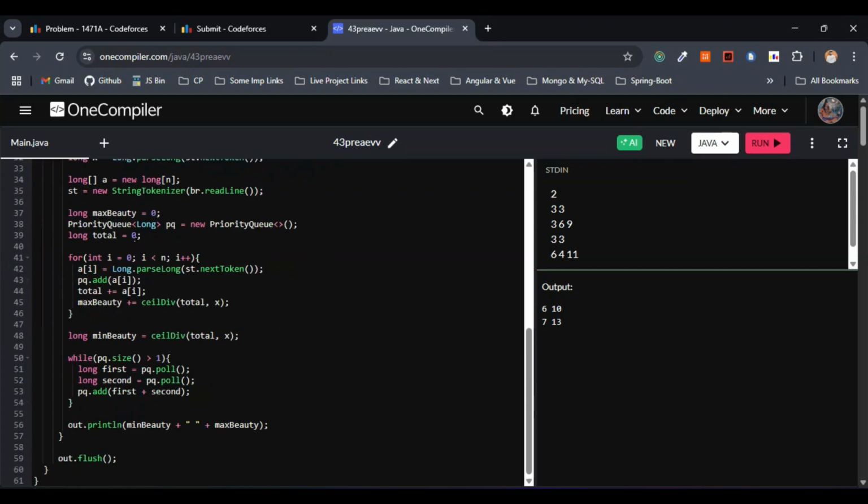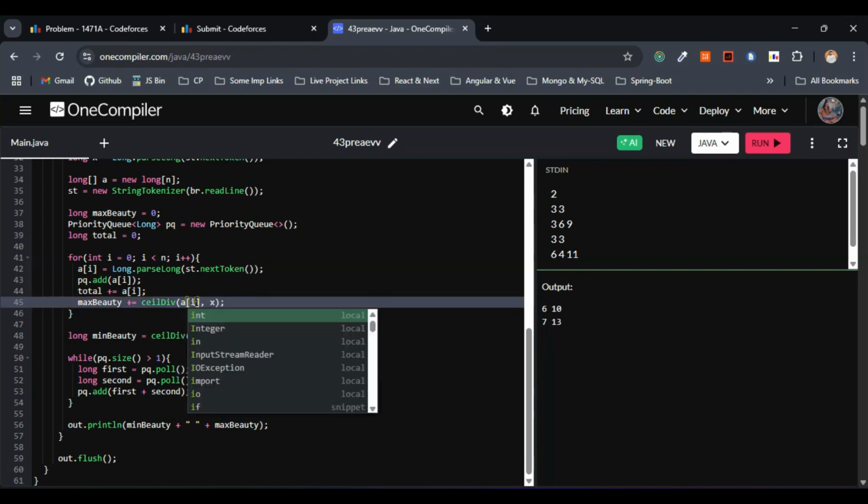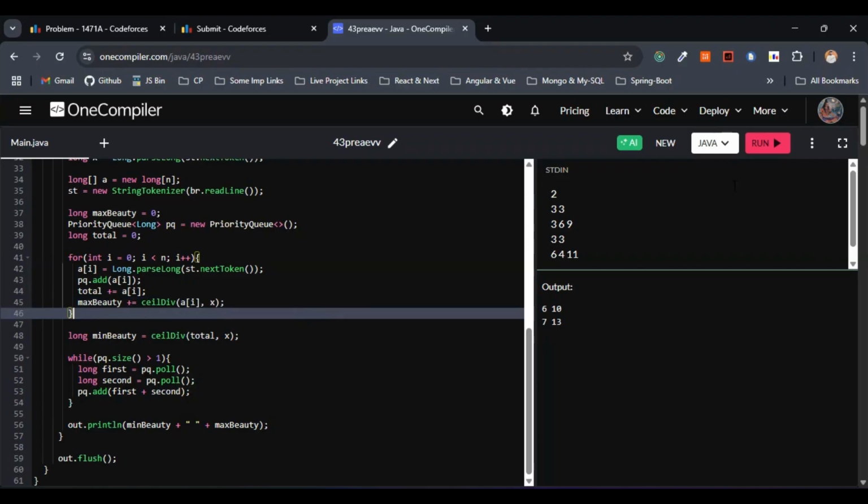So here, let me come to the for loop, where a of i equals Long.parseLong of the string tokenizer's next token. This is fine. We are reading each element, then adding that one to the priority queue: pq.add(a[i]); total equals total plus a[i]. This is also fine. Max beauty equals max beauty plus ceilDiv, so we are making use of the helper function here. This is fine. ceilDiv of this one, oh, this is not the total comma x, this one has to be a of i comma x, right? So yeah, this is the reason we were getting the wrong answer, I guess.